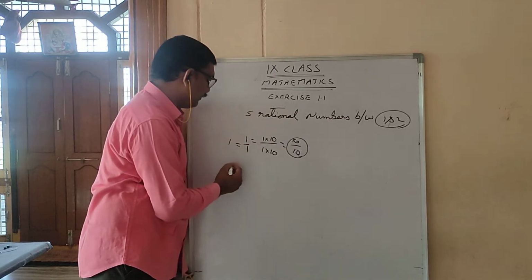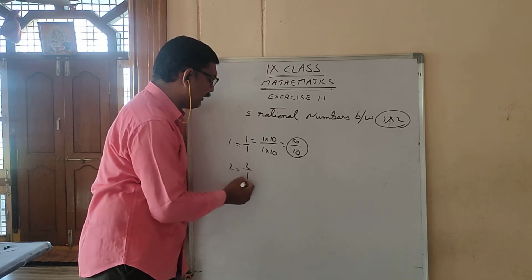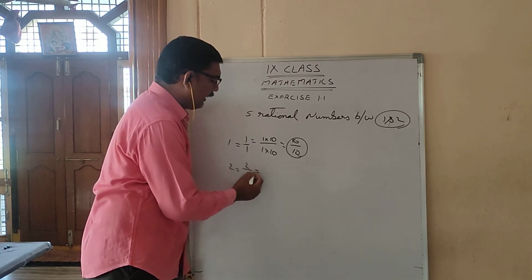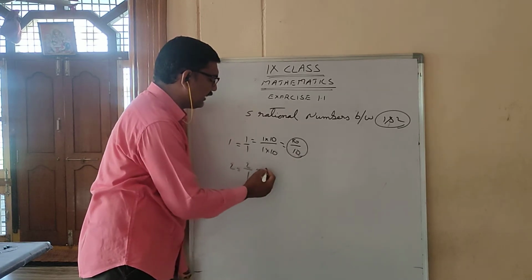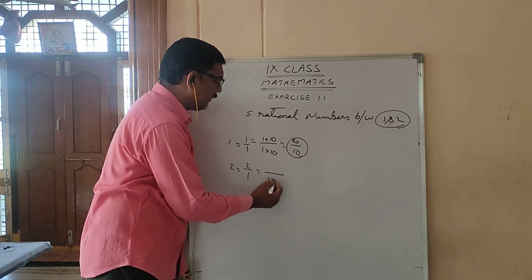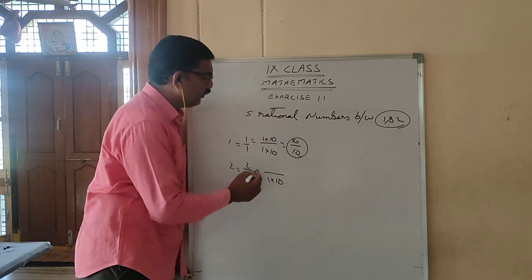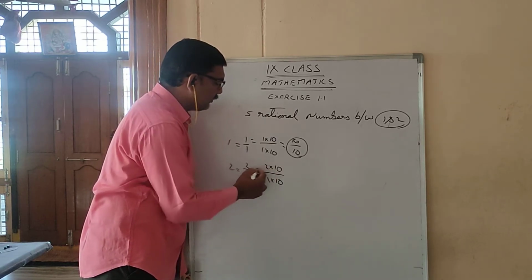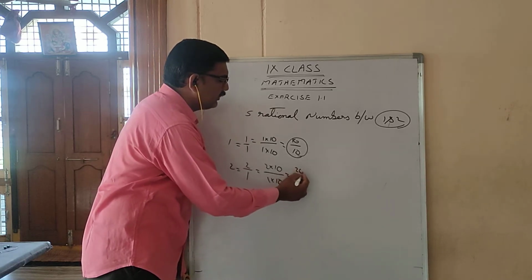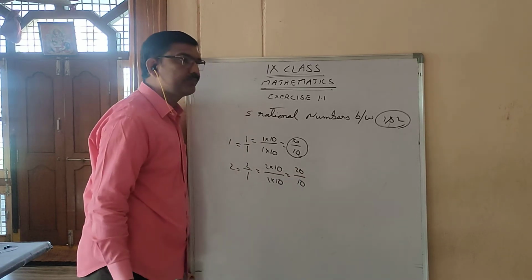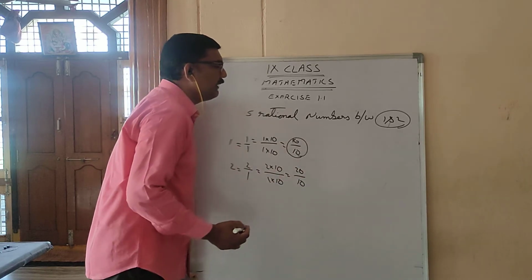Next go for 2. 2 you can write as 2 by 1. What I am doing is, denominator 1 is there, I should make it as 10. So I am multiplying the denominator with 10. So you should also multiply the numerator with 10. Then what you are getting? 10 by 10, 20 by 10.